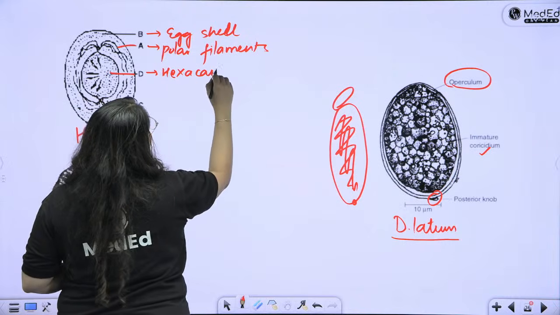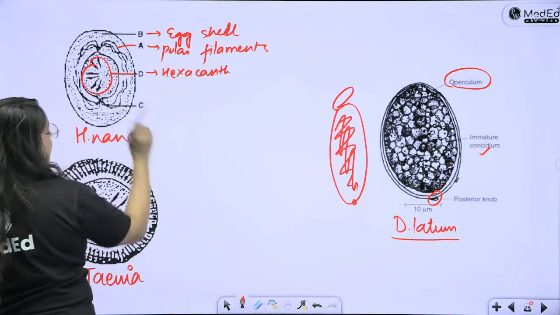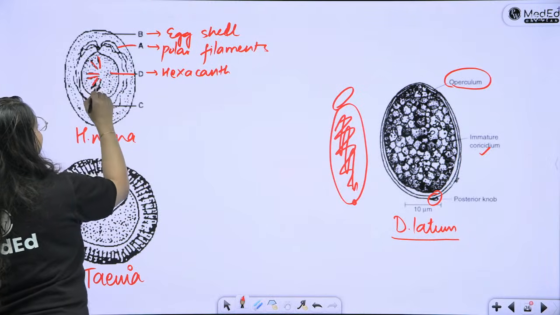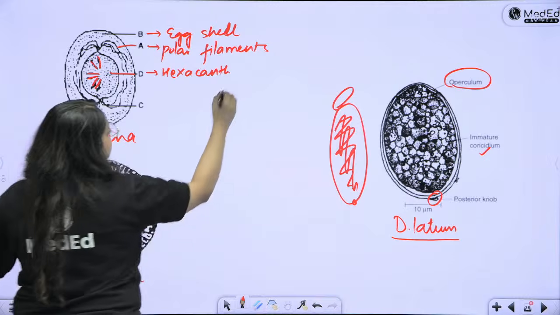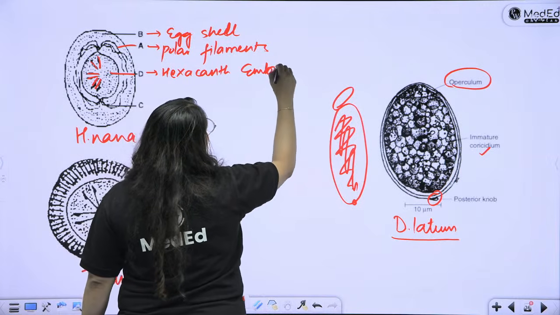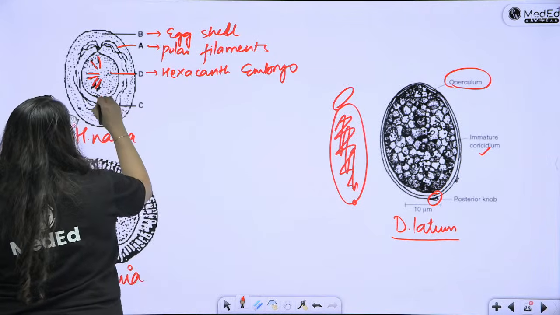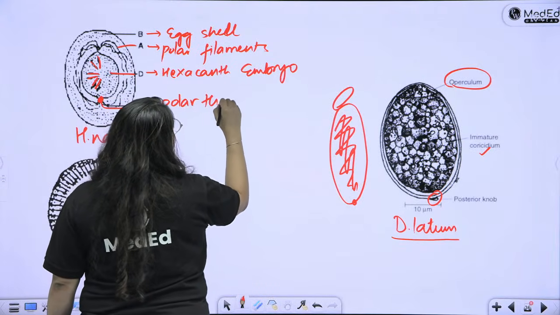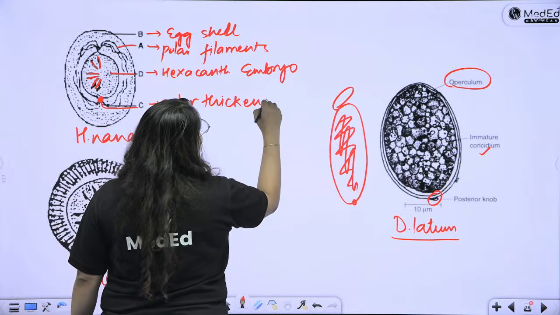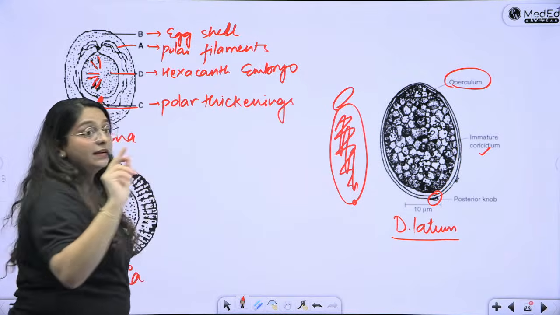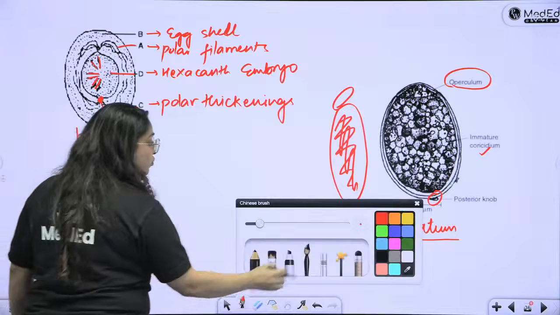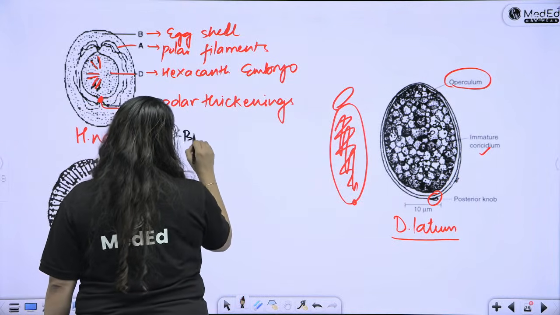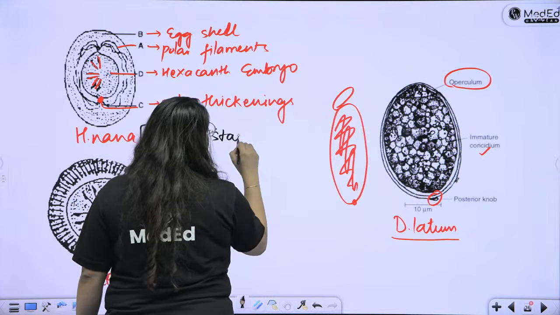What is hexacanth? With the 6 hooklets. 6 hooklets inside. So you will draw these 6 hooklets like this, 3 pairs. Hexacanth embryo with the 6 hooklets. And what are these? These are the polar thickenings. You will draw it with a simple gray pencil, because you will write that this is non-bile stained. Non-bile stained, right?